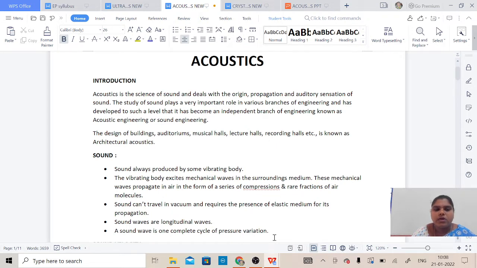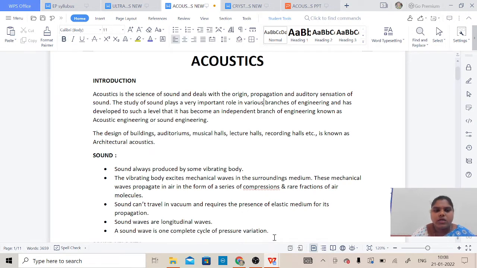Now, the study of sound plays a very important role in various branches of engineering and has developed to such a level that it has become an independent branch of engineering, known as acoustical engineering or sound engineering. The design of buildings, auditoriums, music halls, lecture halls, recording halls, etc., is known as architectural acoustics.